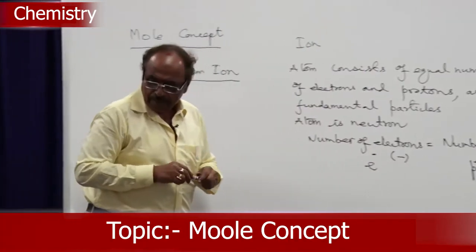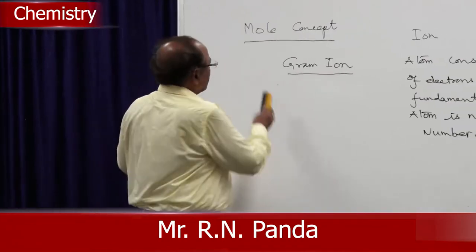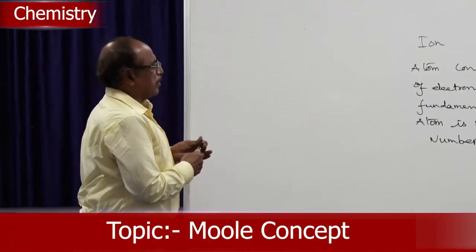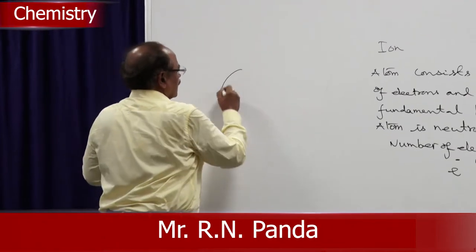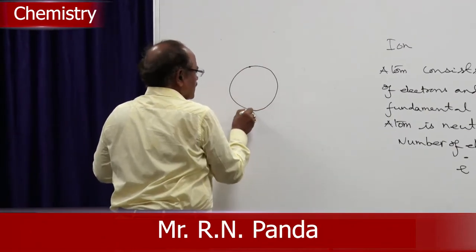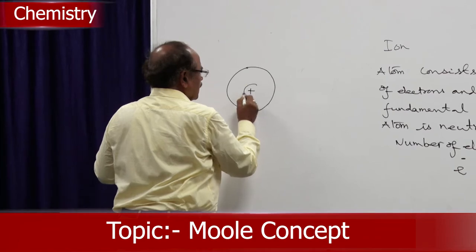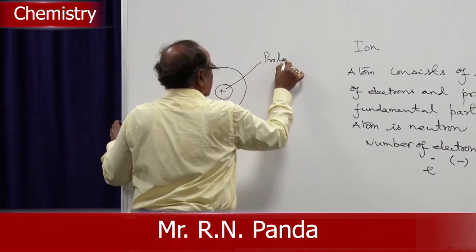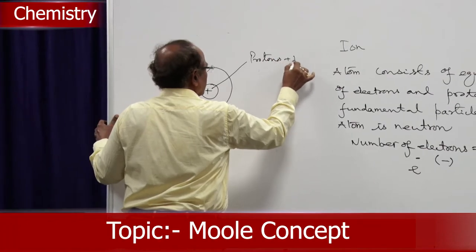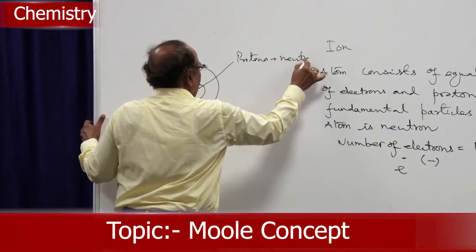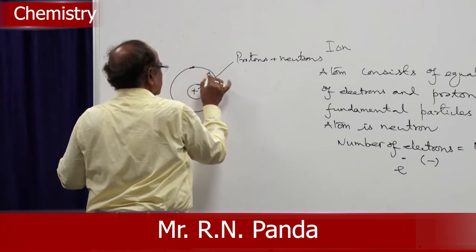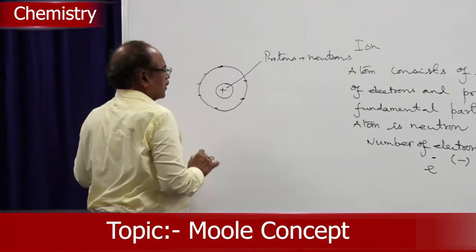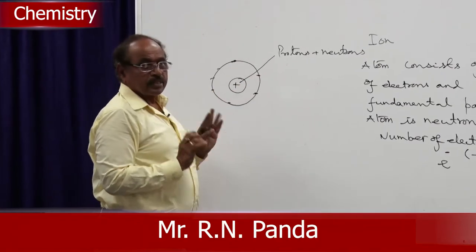Now, we come to an atom. When we take an atom, how are the electrons and protons inside the atom? We have read in our class that an atom consists of the nucleus. This nucleus contains the protons and neutrons, and the electrons are moving around the nucleus. So the number of protons is equal to the number of electrons, this we have read.